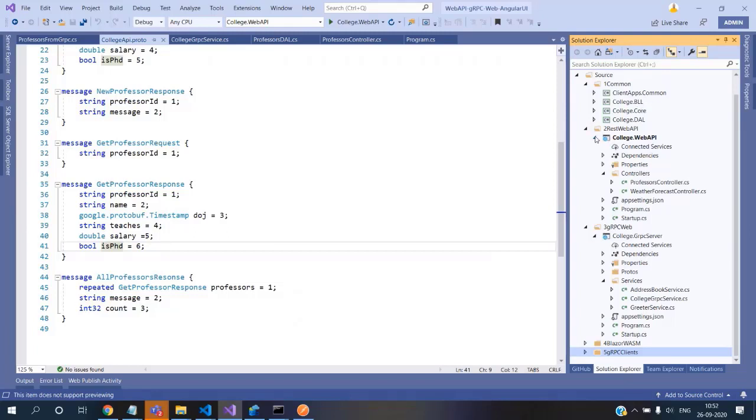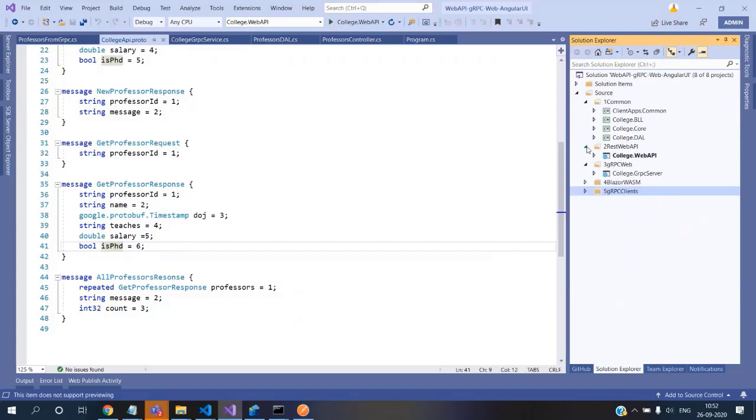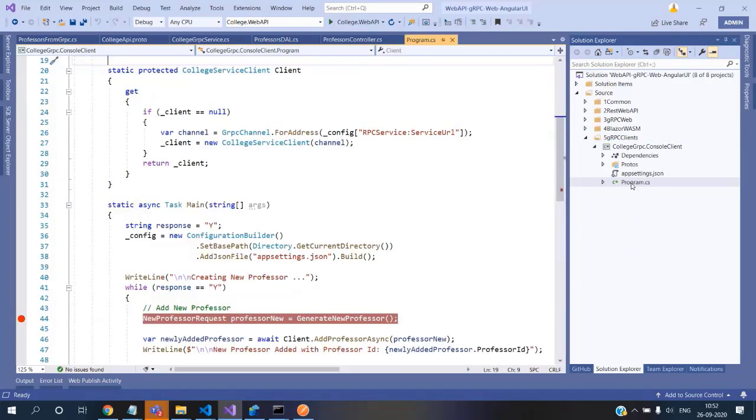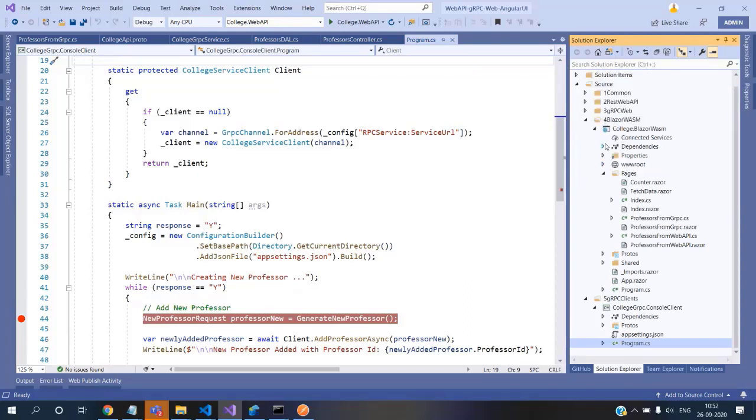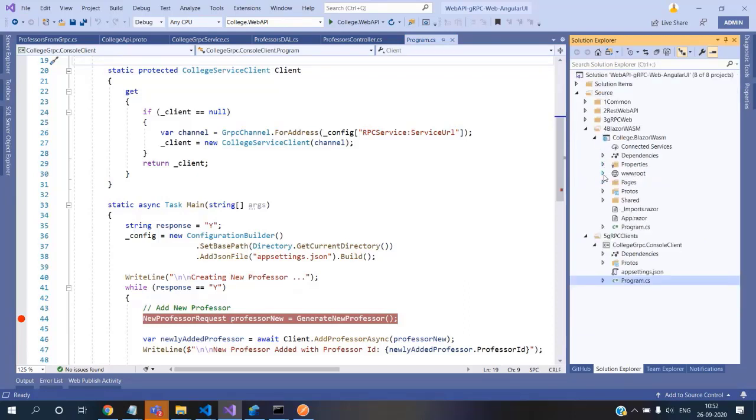We have successfully created two different things, one is a REST API and the other gRPC, and we saw the advantage of the reusable component. And then next, what we did is we executed this gRPC client, which goes and communicates with gRPC, but not on the web channel. It's on a direct channel. That's also what we have seen on the console. And after that, we executed this Blazor app, which will go and hit the gRPC server on the web channel. We saw that difference. We saw gRPC and gRPC web, the two different channels.